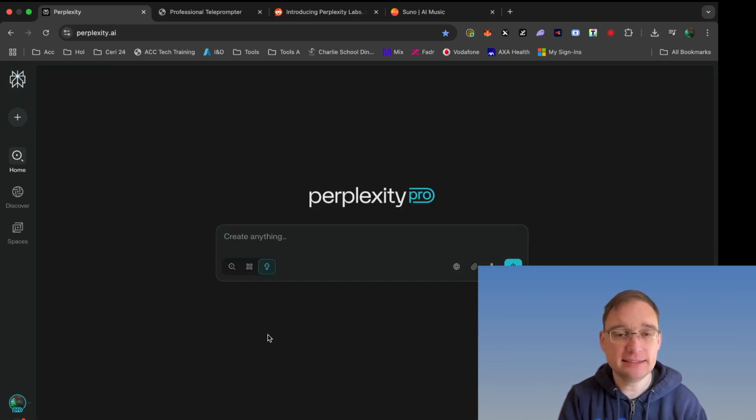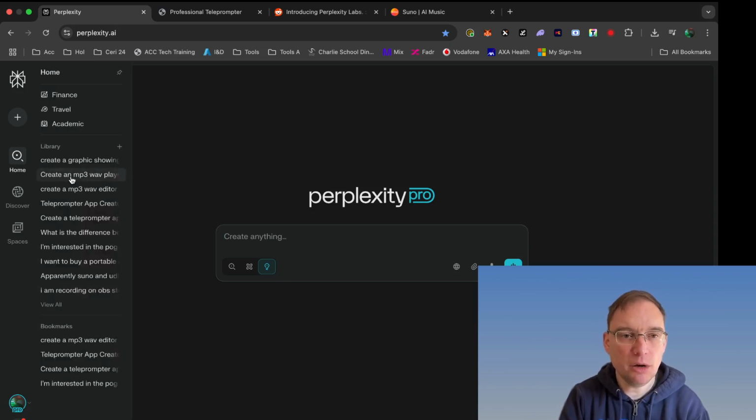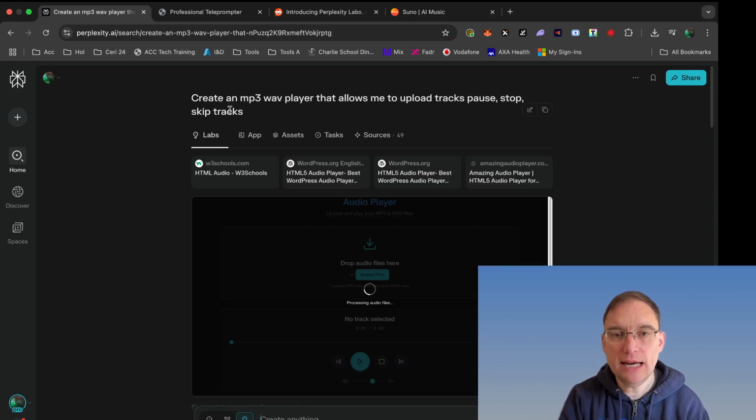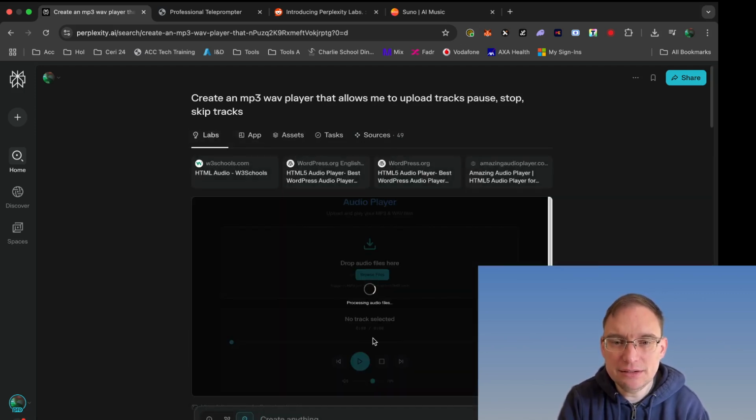Now, saying that, it's not perfect at everything because you may have to debug things. So I was looking at this: create an MP3 Wave Player that allows me to upload tracks, pause, stop and skip tracks. Okay, it got a little stuck. I'm not sure how to even reset this, to be fair, because it's still its own session.